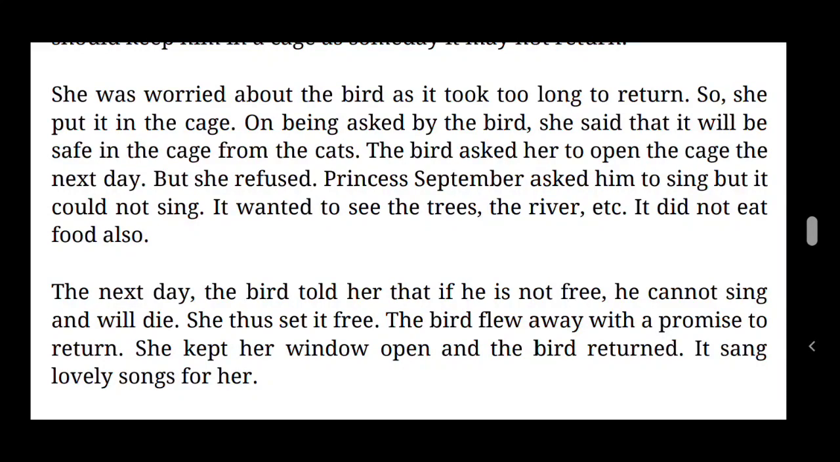She thus set it free. Immediately after listening to the words of the bird, she realized her mistake and set it free. The bird flew away with a promise to return back, saying that it will return soon. She kept her window open. The bird returned and sang lovely songs to her.